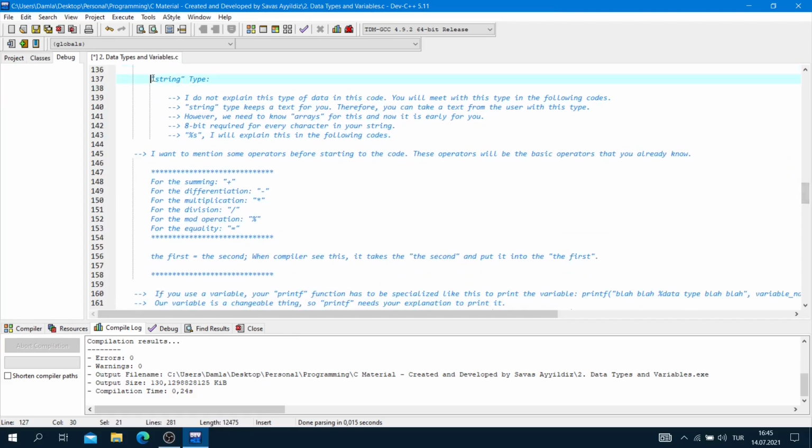And the string type. I do not explain this type of data in this code. You will meet this type in the following codes. The string type keeps a text for you. Therefore, you can take a text from the user with this type. However, we need to know arrays for this, and now it is early for you. 8-bit required for every character in your string, and we will use %s for the string type.